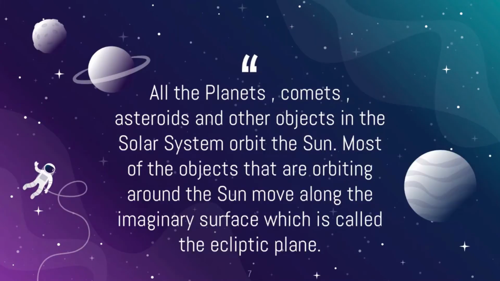Yeah, so one important point that you all should know: all the planets, comets, asteroids, and other objects in the solar system orbit the sun, and most of the objects that are orbiting around the sun move along the imaginary surface or path, which is called the ecliptic plane.